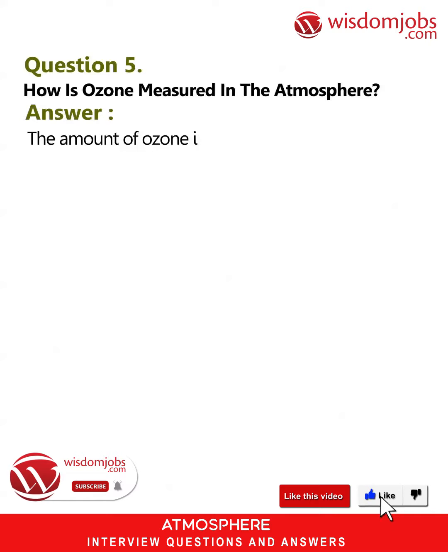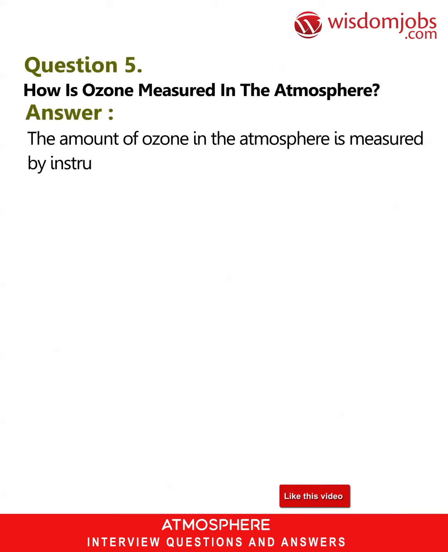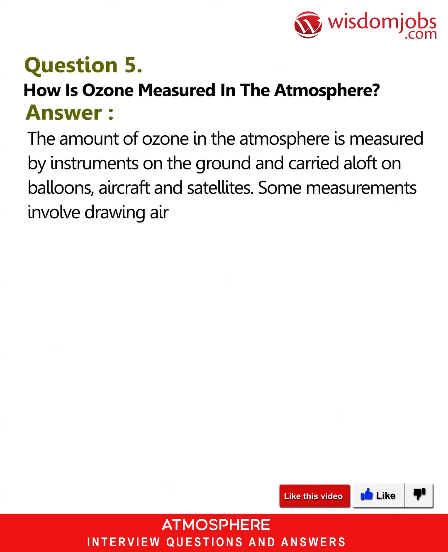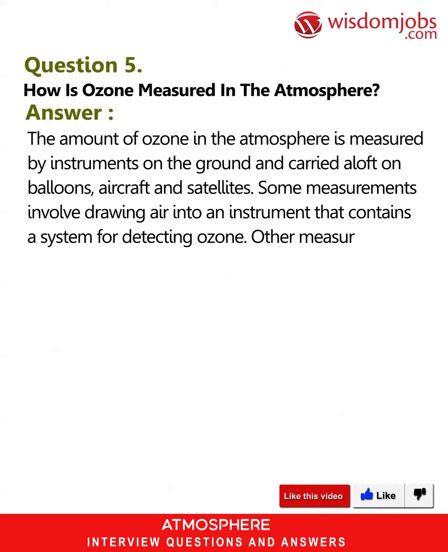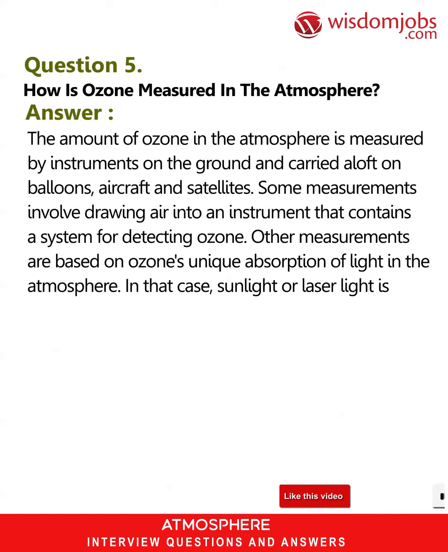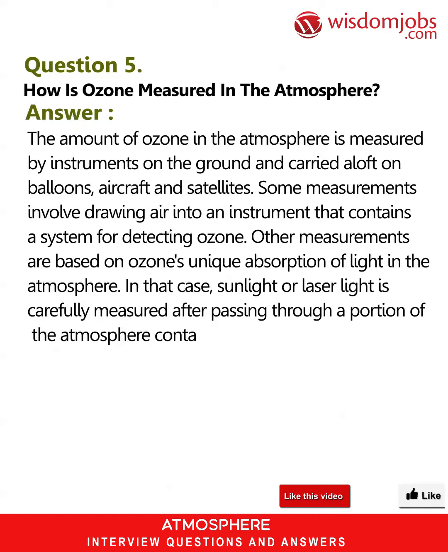Question 5. How is ozone measured in the atmosphere? Answer. The amount of ozone in the atmosphere is measured by instruments on the ground and carried aloft on balloons, aircraft and satellites. Some measurements involve drawing air into an instrument that contains a system for detecting ozone. Other measurements are based on ozone's unique absorption of light in the atmosphere. In that case, sunlight or laser light is carefully measured after passing through a portion of the atmosphere containing ozone.